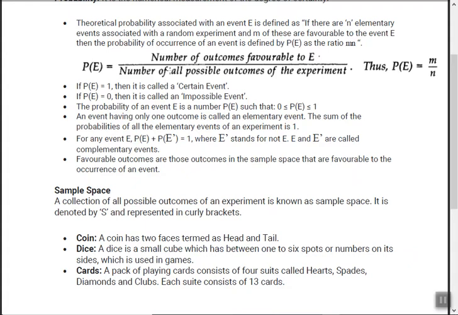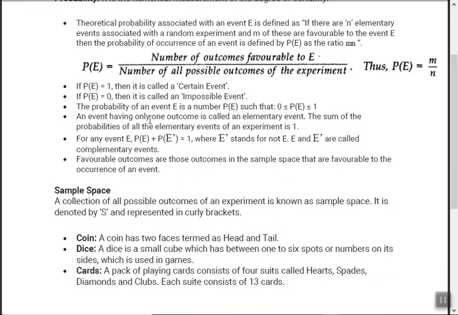Suppose there are 11 players in the cricket team and none of them is a batsman. So what is the probability of scoring a century? 0, because 0 upon 11. If all 11 are batsmen, then 11 upon 11, 1. Can there be 12 upon 11? No, because total players are 11. You can't go beyond the total number of players, right?